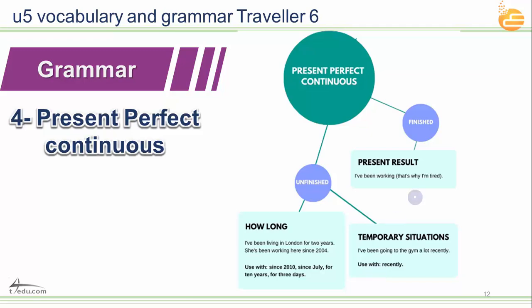Now the present perfect progressive, or the present perfect continuous, with have or has been plus verb-ing. We use the present perfect continuous for things that we have finished and things that are unfinished. So we use how long as a question and a present result for the finished sentences, like I have been working. That's why I am tired. So you finished, and you ask why are you tired?